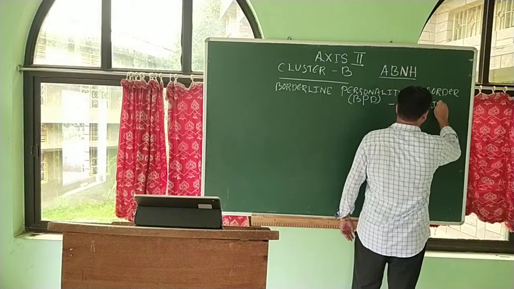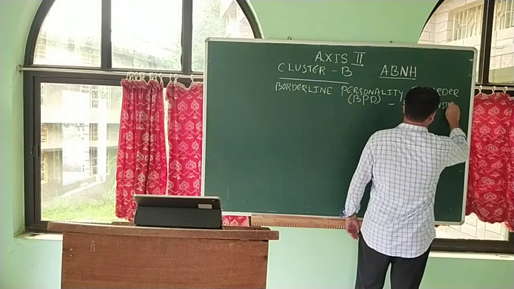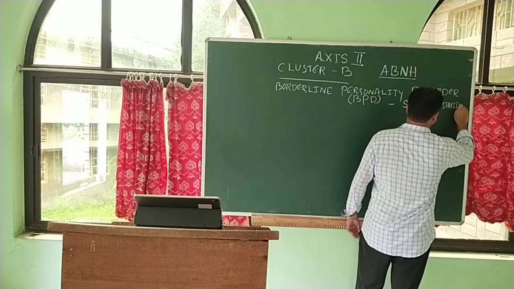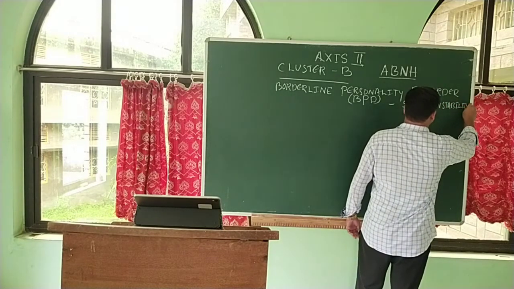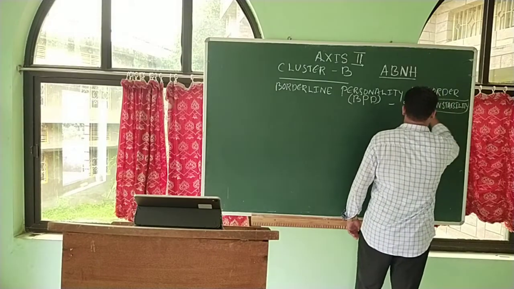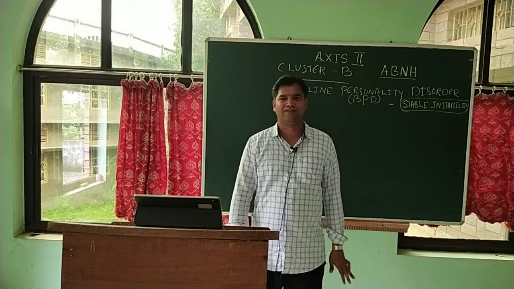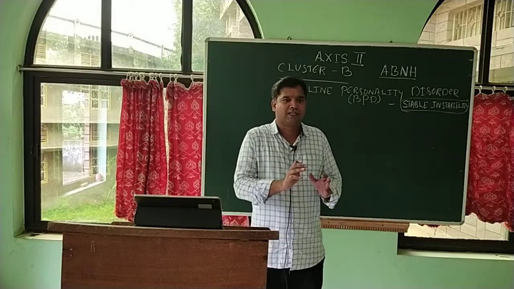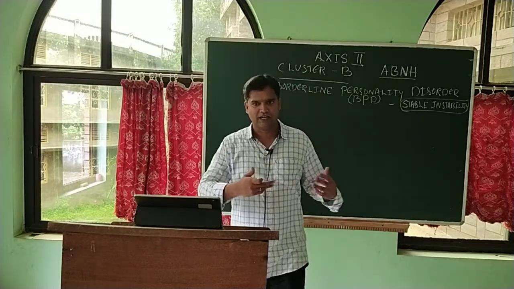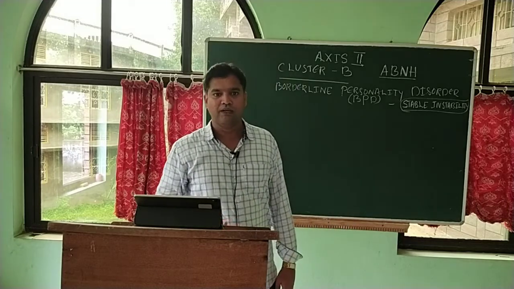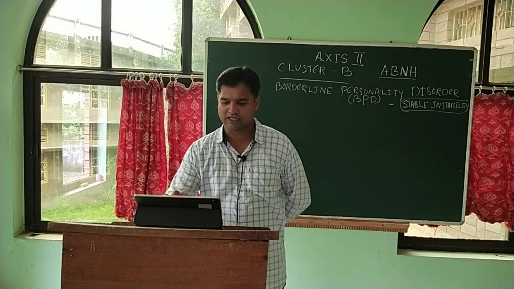That is the main characteristic of this personality. The only stability they have is instability. The only consistency they have is inconsistency. That is the meaning of this saying, stable instability.